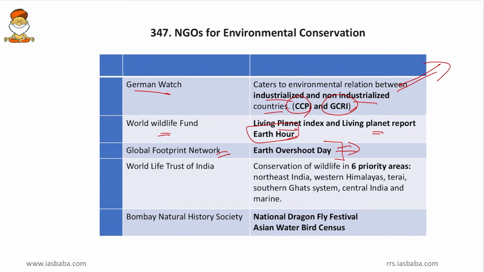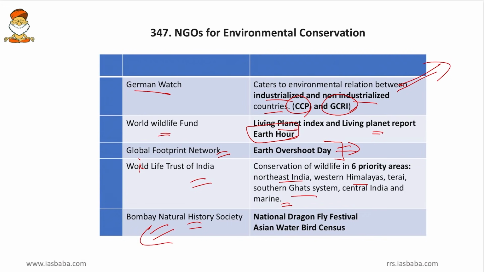Then come to next, Wildlife Trust of India. Friends, this deals with the conservation of wildlife in 6 priority areas in India, that is the Northeast India, Western Himalayas, Terai, Southern Ghats, Central India and marine areas. So friends, these 6 specific areas are the working homes of Wildlife Trust of India, and moreover this is an Indian NGO.